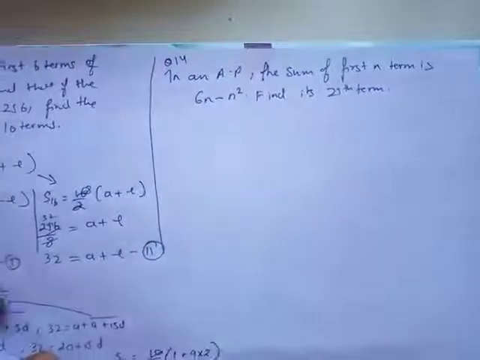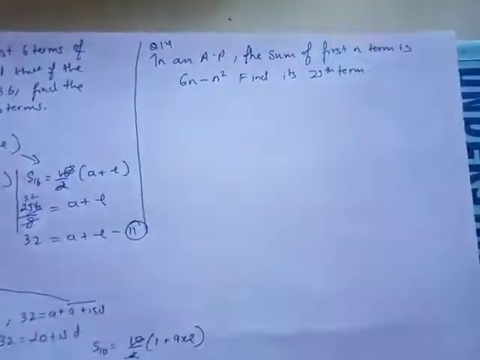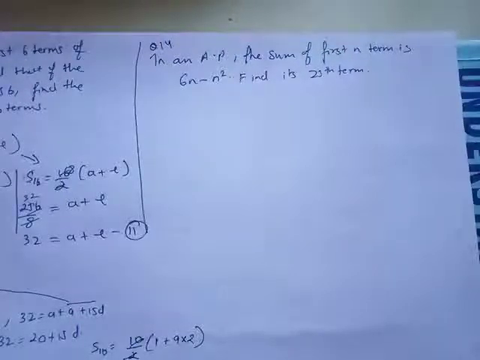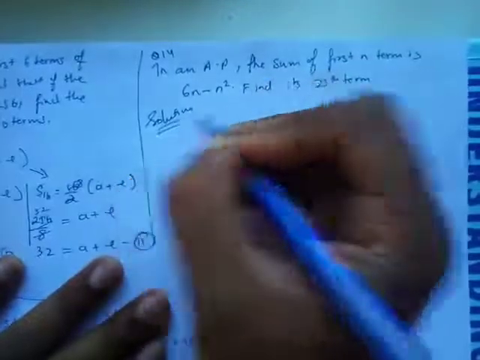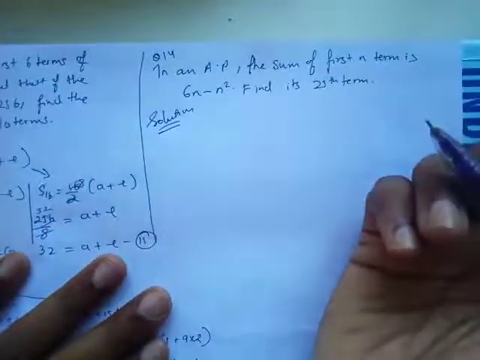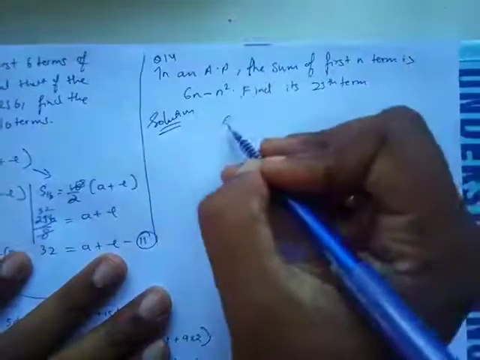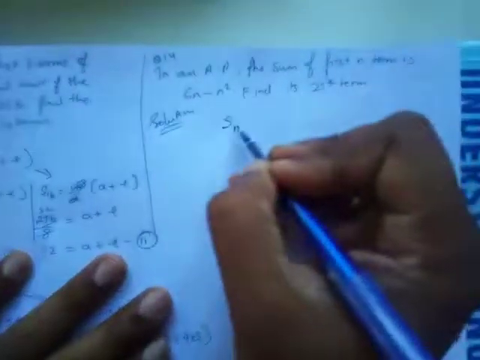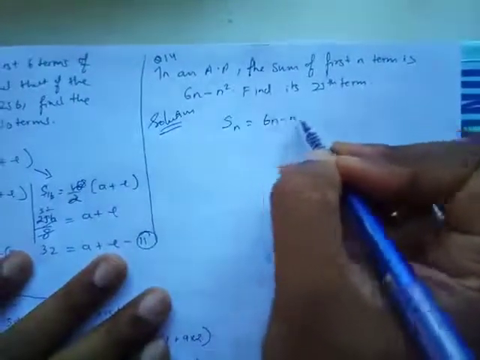Okay, let's see question number 14 for today. The final question for today, question number 14, says, in an AP the sum of first n terms is 6n minus n square. Now when they have given us this, you need to keep one thing in mind, that they have given us a new formula on their own.